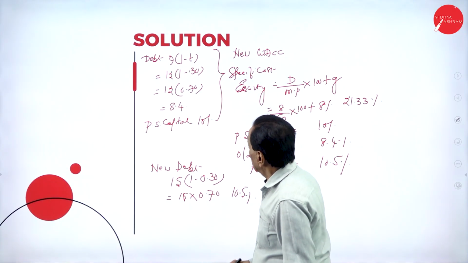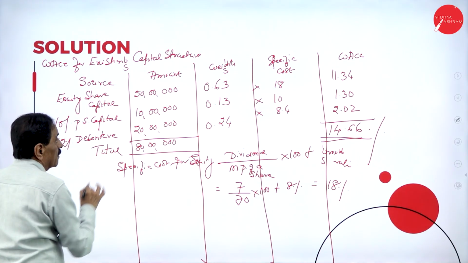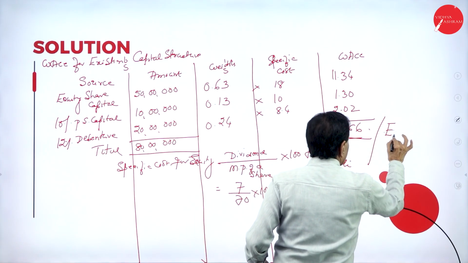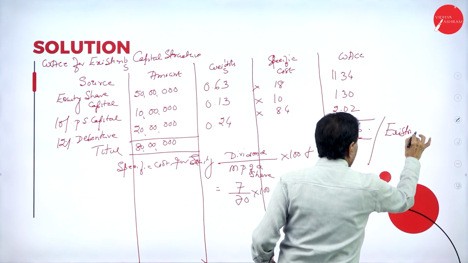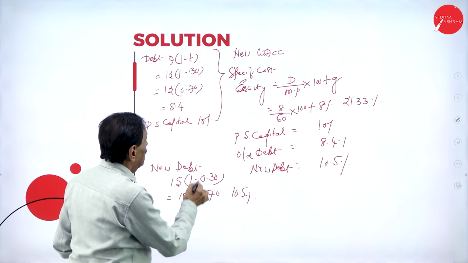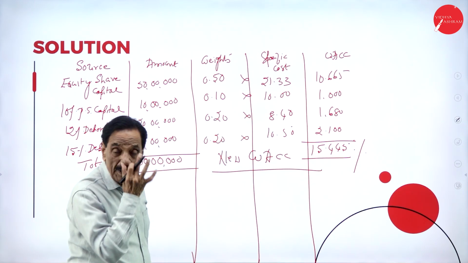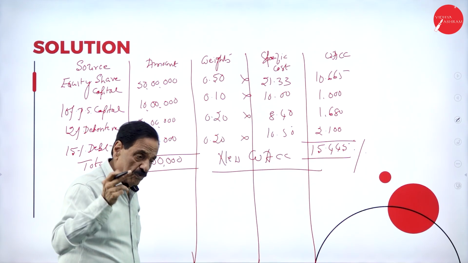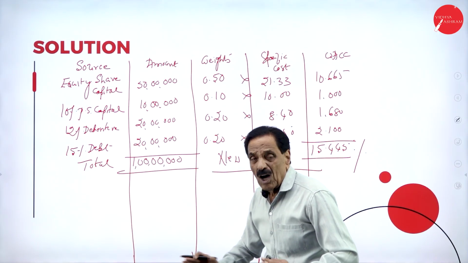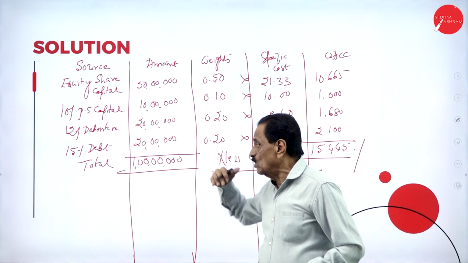This is the new one, this is the existing one. So you have to do it for existing also, and for new also. You must know how much is occupied by equity, preference share, debenture, and new debenture as well.